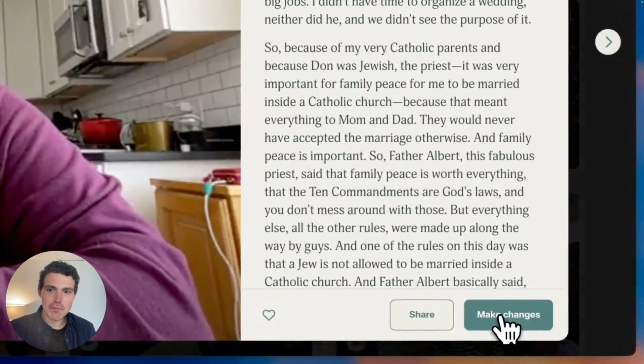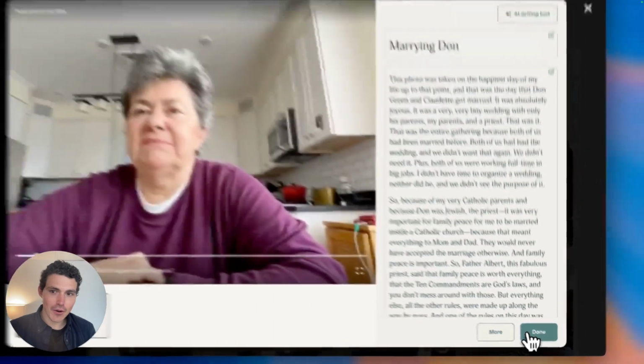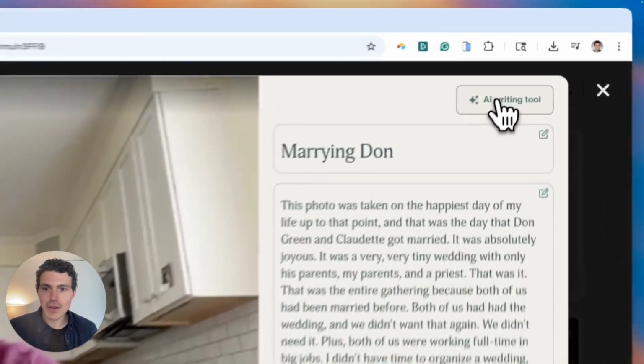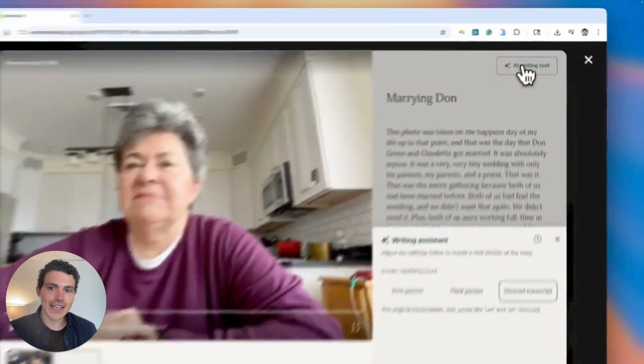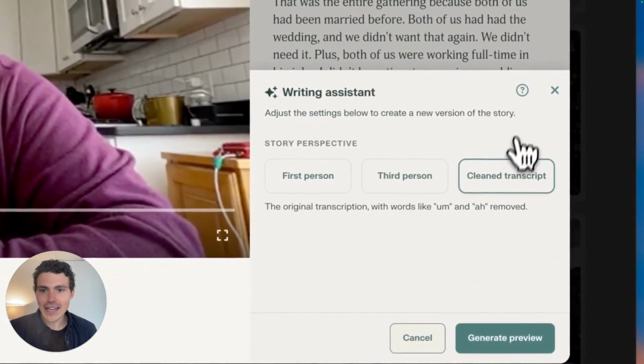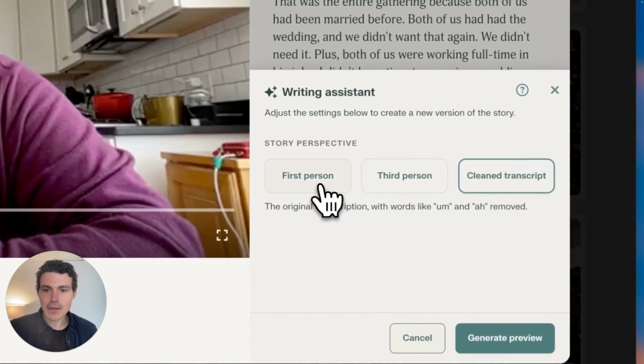If I click on the Make Changes button on the bottom right-hand corner, I'm now in editing mode. I can edit the text as it appears here and make changes however I see fit, or I can move my mouse to the top of the screen where it says AI editing tools and then go ahead and click on that. Now, right now you can see that cleaned transcript is selected by default, but I can change the story perspective to either first person or third person.